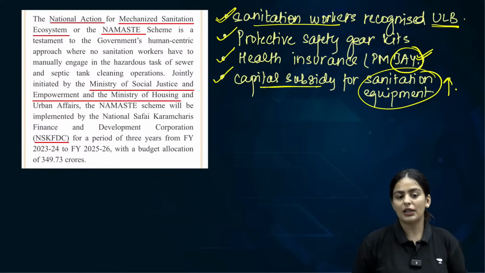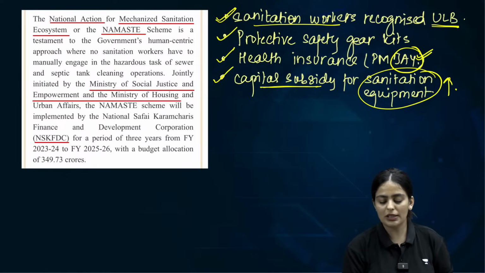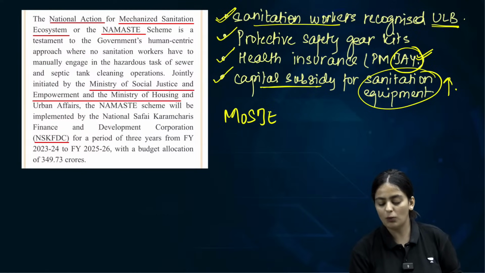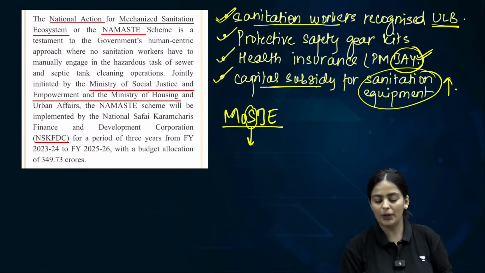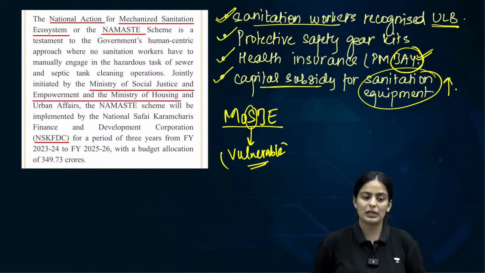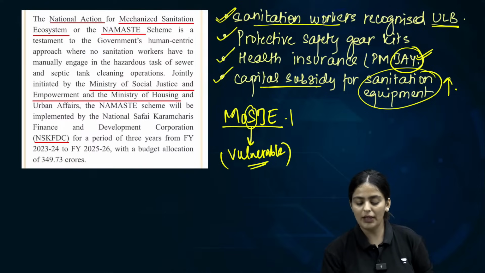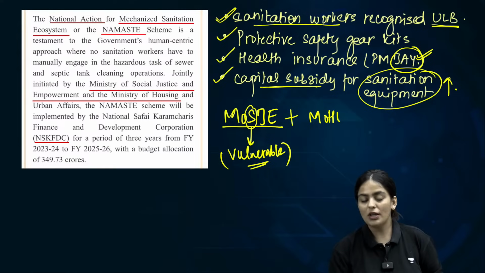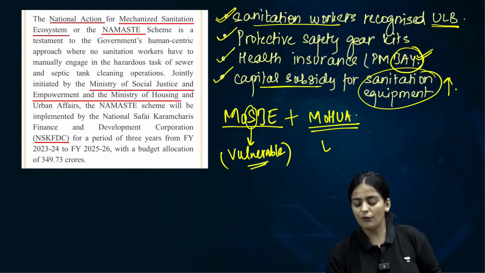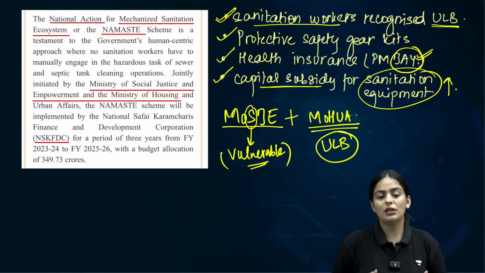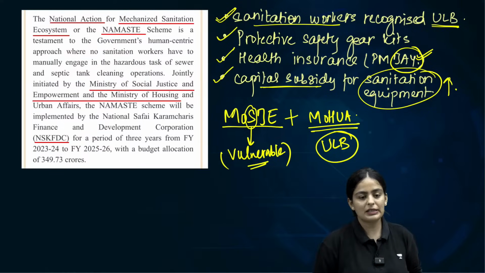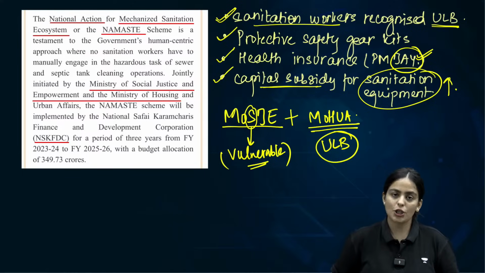So it is jointly launched by the Ministry of Social Justice and Empowerment. Why? Because it is benefiting the sanitation workers, who are in a way a vulnerable section dealt with by the Ministry of Social Justice and Empowerment, along with the Ministry of Housing and Urban Affairs. Why? Because a lot of urban local bodies will have to be taken on board in order to change the scenario when it comes to manual scavenging. Clear about this? So the Namaste scheme is particularly for the sanitation workers.